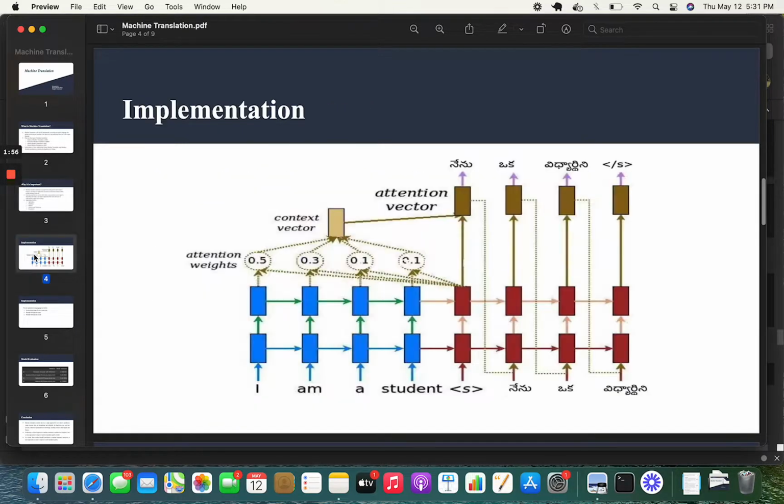Coming to the data, we have used 2 data files which consist of Telugu and English. Steps involved to perform our models: first, we pre-processed the data, and then tokenization to break the raw text into small chunks. Next, splitting the data into train and test. And coming to the implementation part, Pragati will handle.